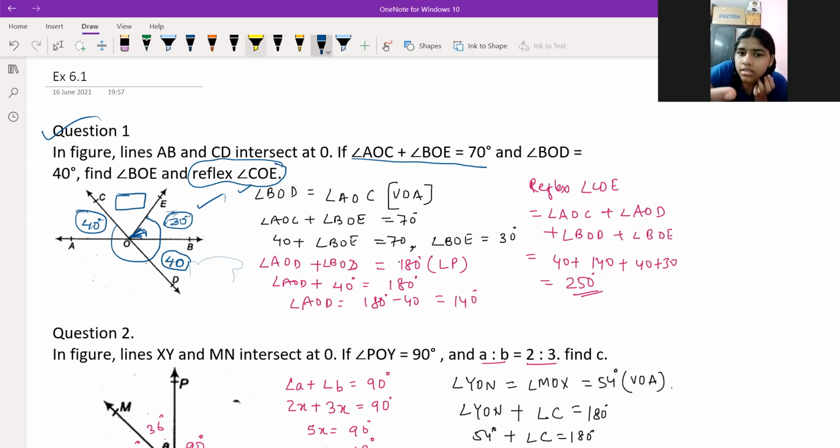Listen, Diksha. First you find only COE, not the reflex of COE. What is COE? Tell me.